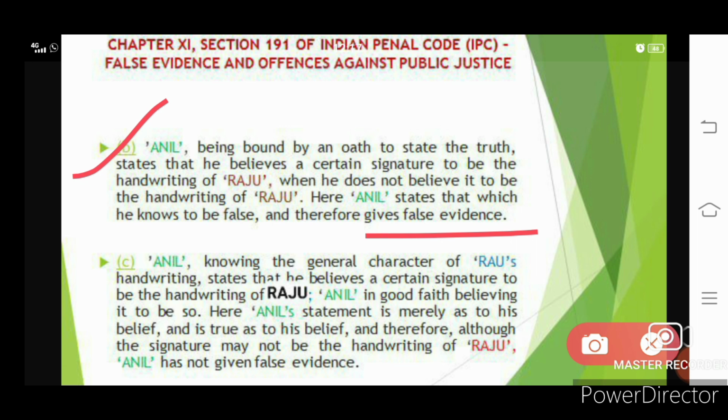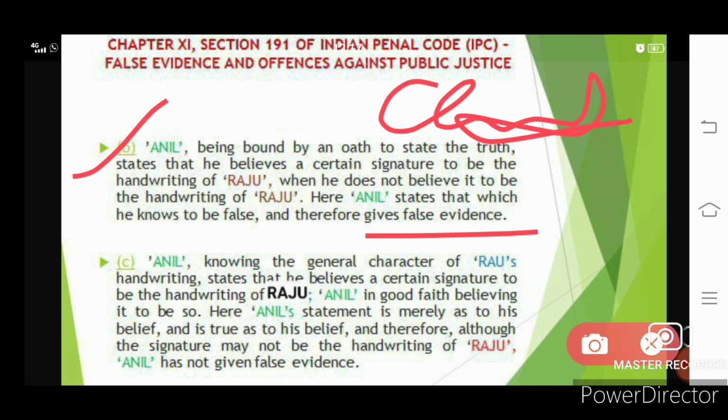Next, in the second case, this was our first case in which he had given a false statement. But when does this become a correct evidence? When Anil actually knows some general characteristics of Raju's handwriting, like he would write in small font or he would use big letters, etc. There are some general characteristics of the handwriting of Raju which are known to Anil. Now, he believes a certain signature to be the handwriting of Raju.